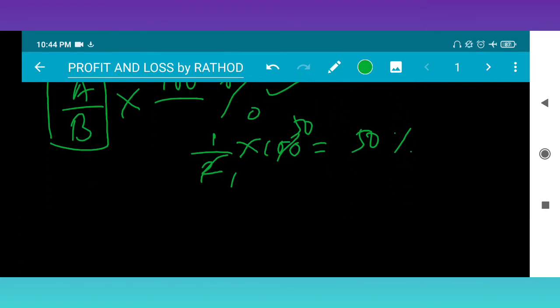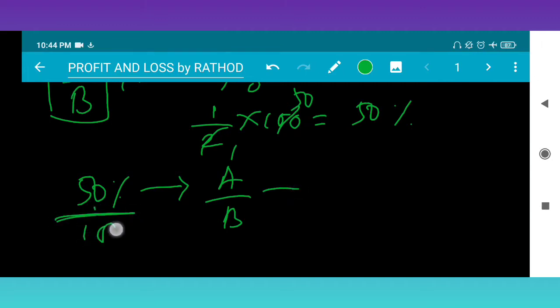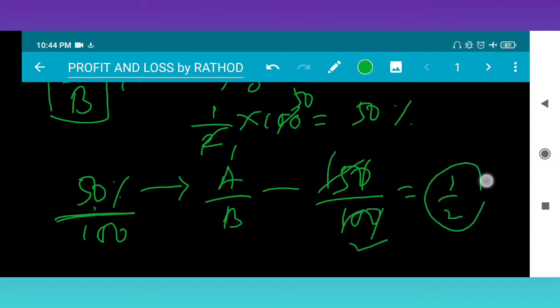Suppose you are given 50%, convert into a fraction. 50% means we divide by 100, so 50 upon 100, which gives 1 by 2.